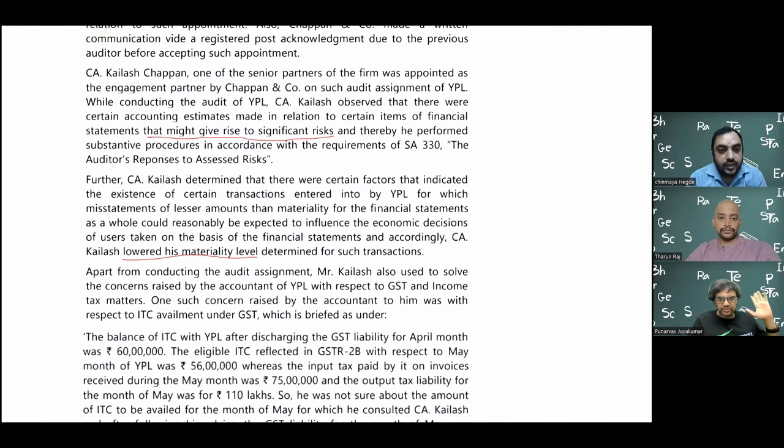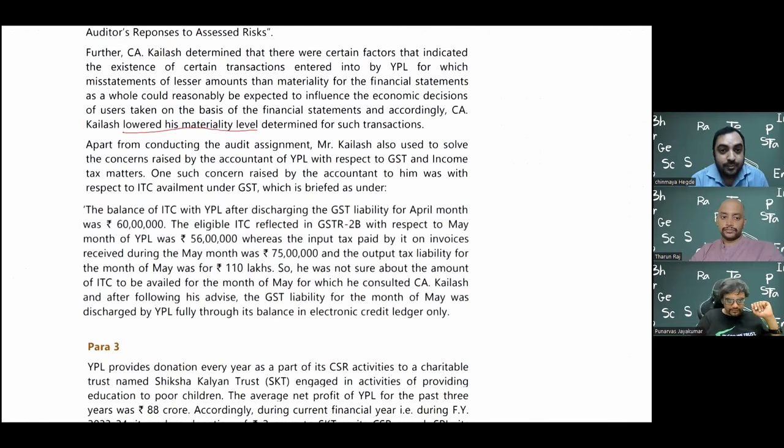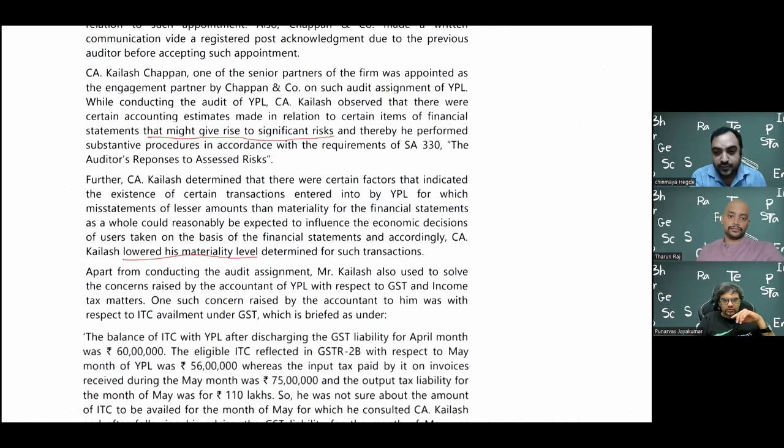So all audit related stuff is important, guys. I'll just add one point. They have defined materiality here, which is the definition as per Ind AS also, but they've changed a small thing recently. If you read this sentence, it says materiality is what could reasonably be expected to influence the economic decisions of the users. They have slightly modified it in Ind AS 1, calling it: information is material if omitting, misstating, or obscuring it could reasonably be expected to influence the decisions of the primary users.